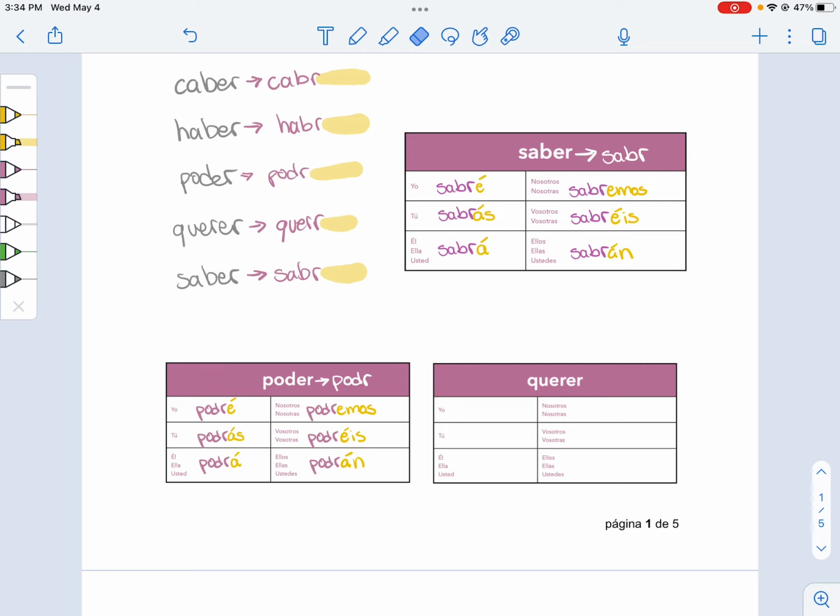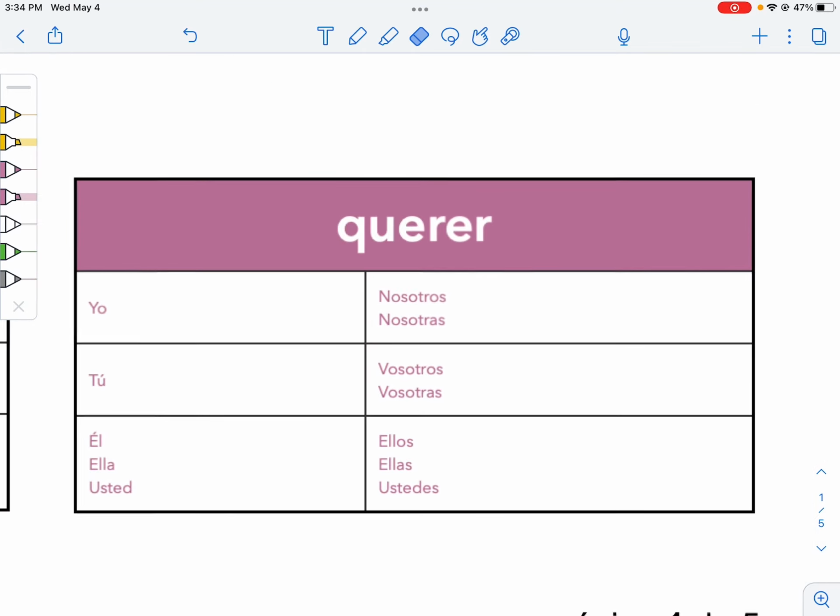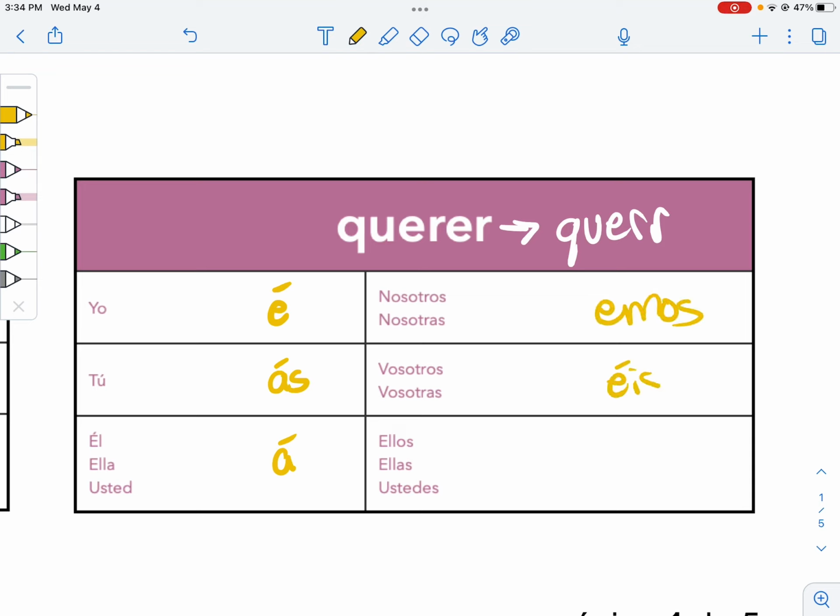And pause the video and try your querer out for size. All right, here we go. Querer, again, is in the drop the E group, so it's going to become just quer followed by our ending. You know what? I'm going to start with the endings first. I know it's going to be é, ás, á, emos, éis, en. Nope, án. I did it again. And then I just need to put quer in front of everything.